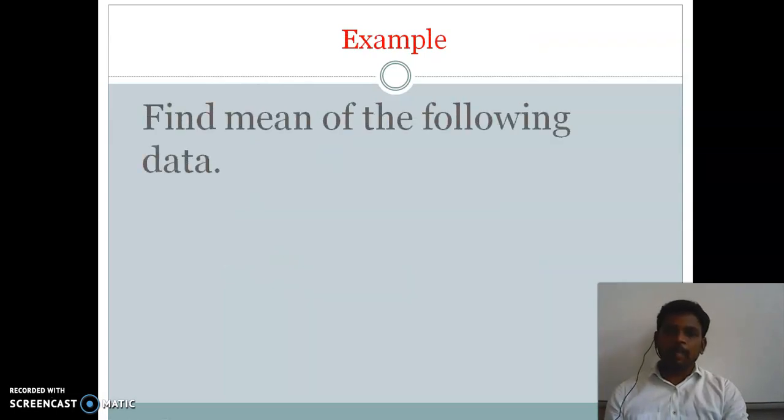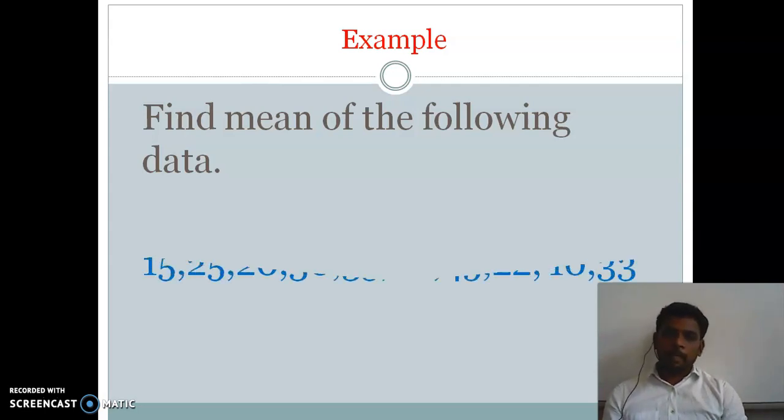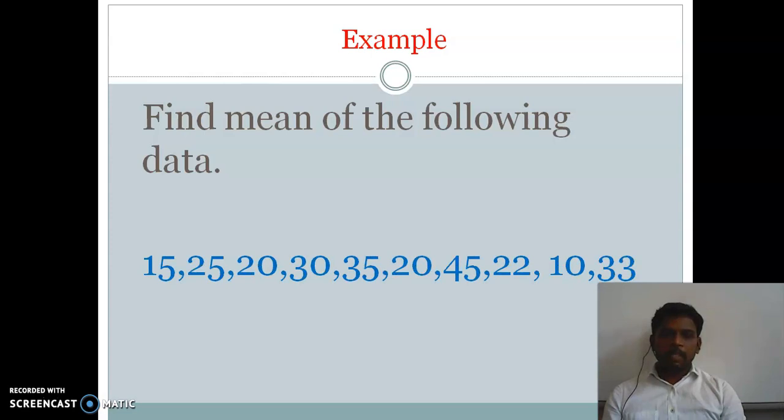So find the mean of the following data. Before finding the mean value or median value or mode value, first we have to check what type of data is given, because for each type of data there exist different formulas. Suppose it is raw data, we have to use the raw data formula only, and if it is a frequency distribution, we have to use the frequency distribution formula only, right? So look at the data now: 15, 25, 20, 30, 35, 20, 45, 22, 10 and 33.